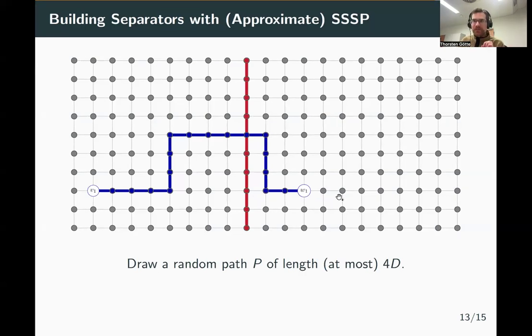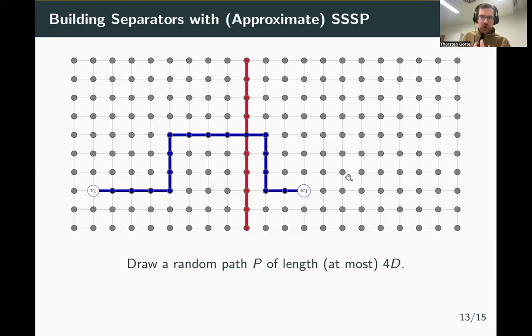So with a constant probability, we sample a path that crosses the separator. That means the path that we sampled here and the separator share at least one node. That means if we put the blue path in our separator, we also contain one node of the original unknown separator. Now we could continue this and sample paths and cover one node at a time.